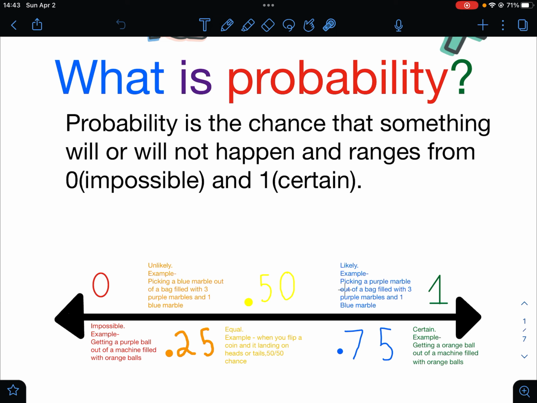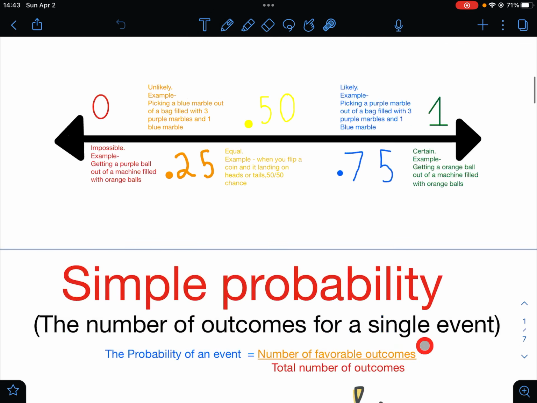This is likely to happen. So if this time you want to pick the purple marble and it's filled with 3 purple marbles and 1 blue marble, you have a higher chance to get this purple marble. 1, certain, is if you try to get an orange ball out of a machine that is filled with only orange balls, you will get it every single time.